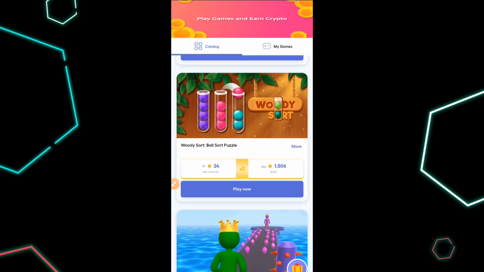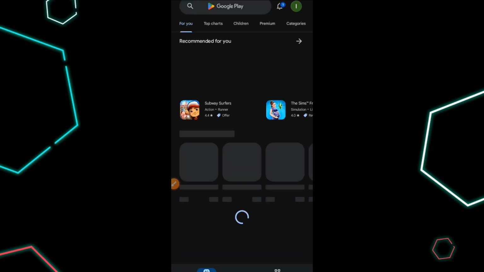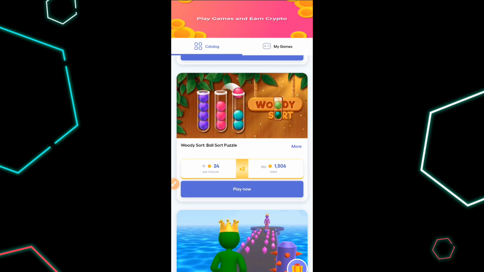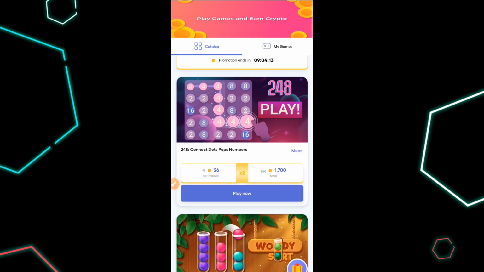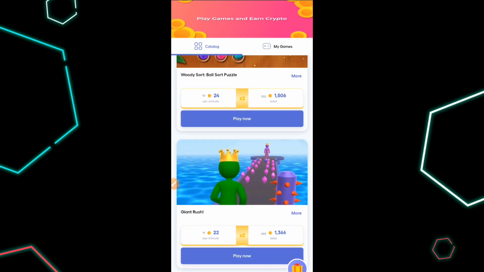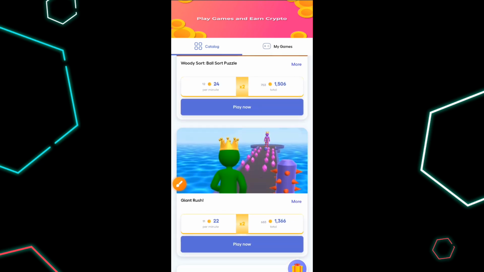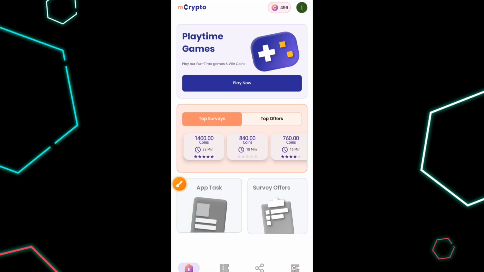So let's say I want to play this particular word sort puzzle. All you need to do is click on play now, and once you click on play now, it will direct you to Google Play. Then download the app, and once you download the app, it will tell you to enable it to access your phone, so that this particular application, M Crypto, we know that you are playing it. So for every minute you spend on the app, you'll be getting these 24 coins. For every minute you spend on that app playing any of these games, you'll be getting the corresponding coin. It's that easy and straightforward, guys.